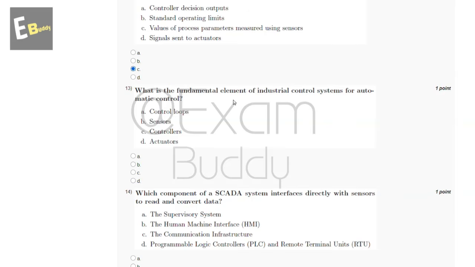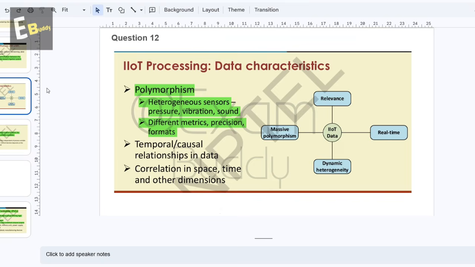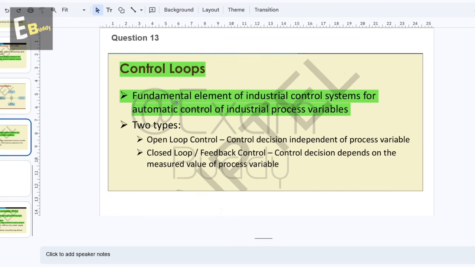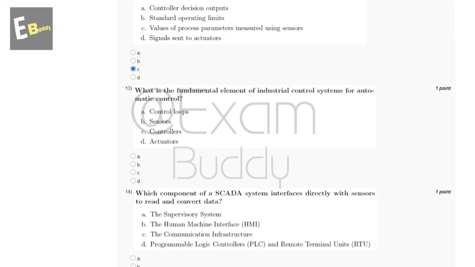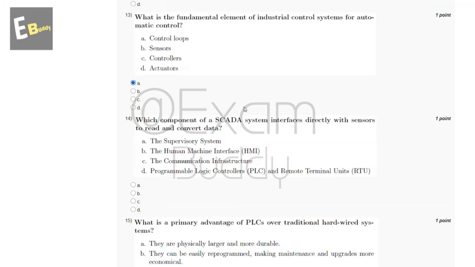What is the fundamental element of industrial control systems for automatic control? So these are the options, and now let's check the explanation. The explanation says control loops are the fundamental element of industrial control systems for automatic control of industrial process variables. So the answer of our 13th question is A, control loop. And now let's go to our question number 14.